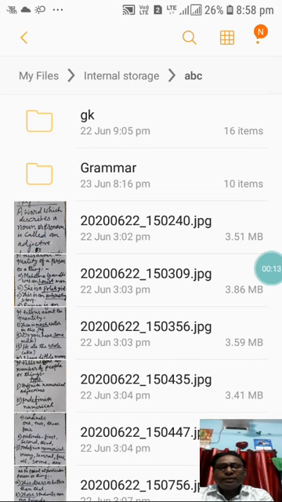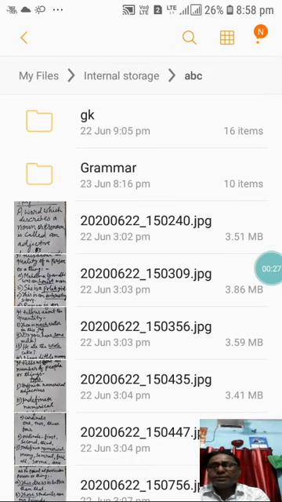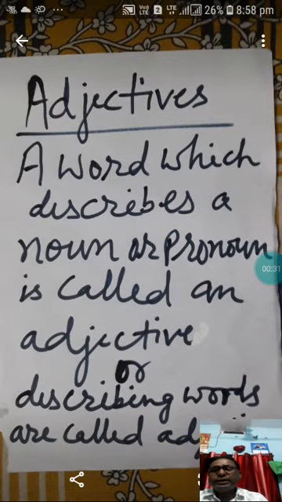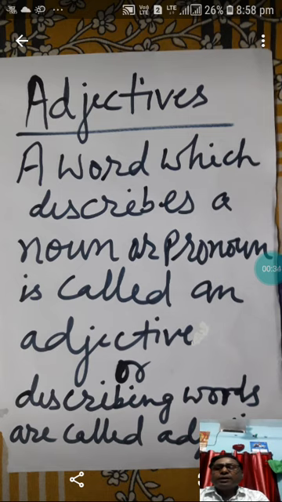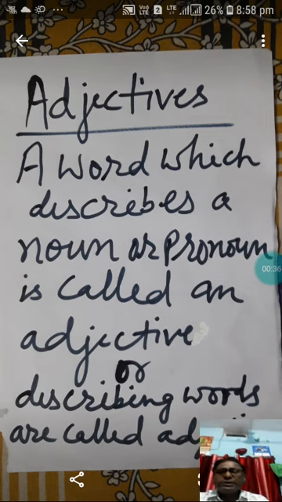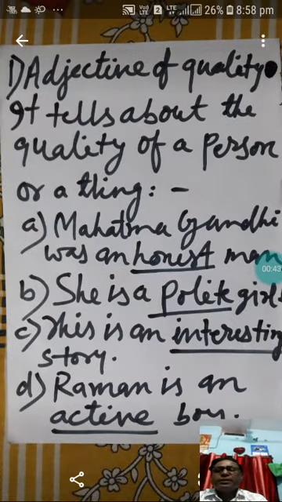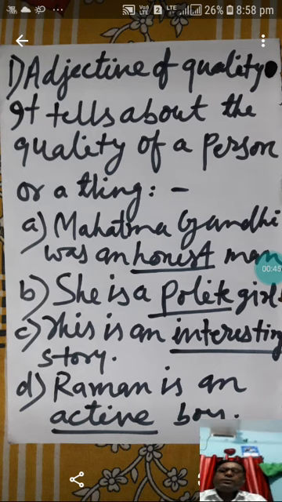You remember very well, last day, I taught you adjectives, and I defined adjectives. At the same time, I explained to you the 4 kinds of adjectives. You remember very well what 4 kinds of adjectives there were? First one was adjectives of quality. Let me recap that one.